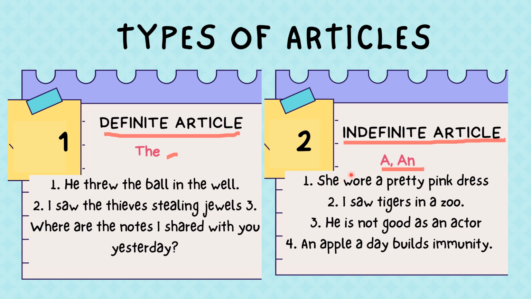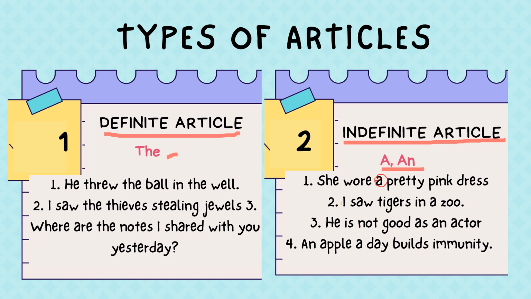After that we can come to the indefinite article. Here it's saying, she wore a pretty pink dress. So we are talking about a pink dress which is very pretty, and we are signifying it with the help of a here. So that's how we go.